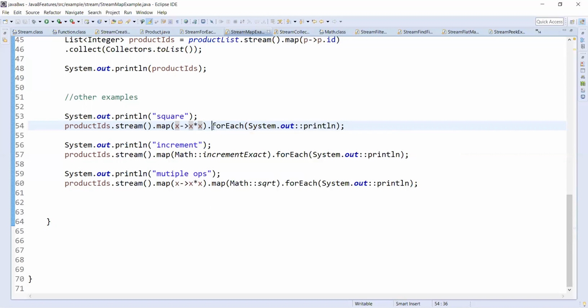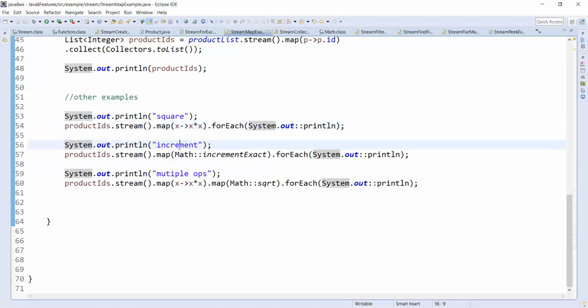And I'm printing the new stream using forEach and System.out.println. So by this time my stream is 1, 4, 9, a stream of integers, and it will print 1, 4, 9.